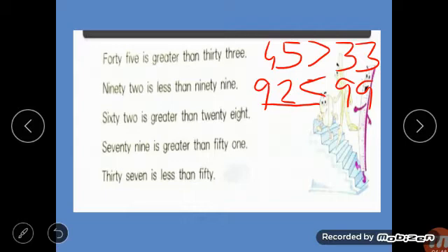Otherwise, you will not learn. So for learning, we have to do the exercise. Two questions the teacher has done. The remaining you have to do. Okay. Now